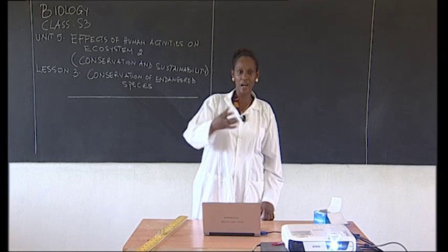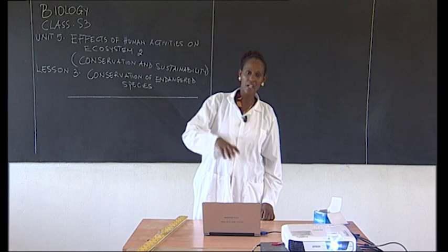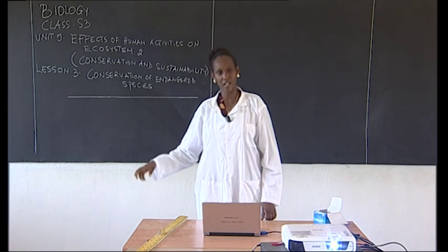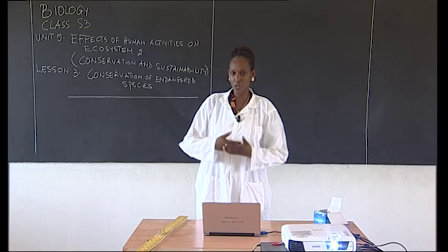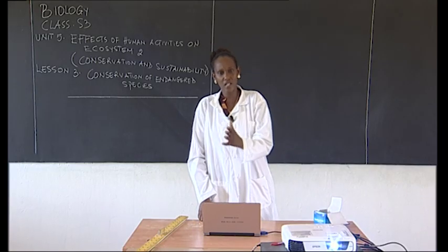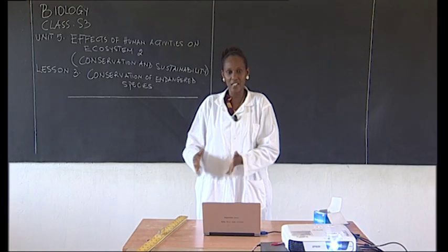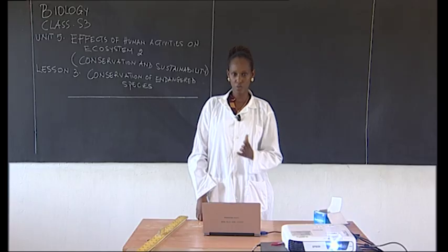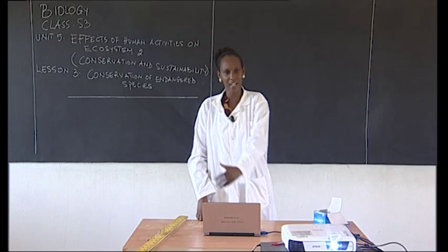Years back, there were animals we had here in Rwanda that you cannot find today. What happened? They got extinct. They all finished, all right? So we need to see how we can conserve the ones we have that are in danger today. We don't only talk about animals, but also plants.